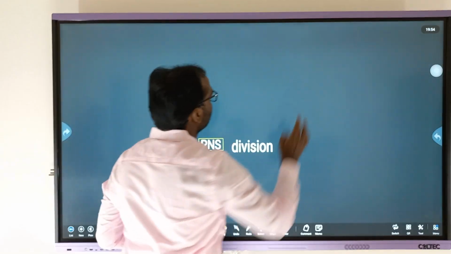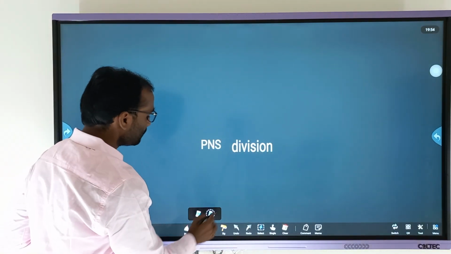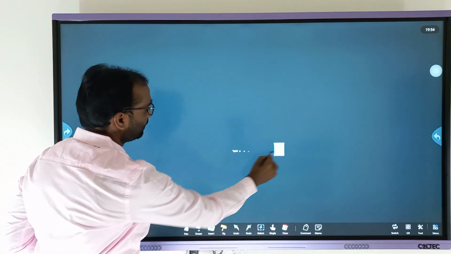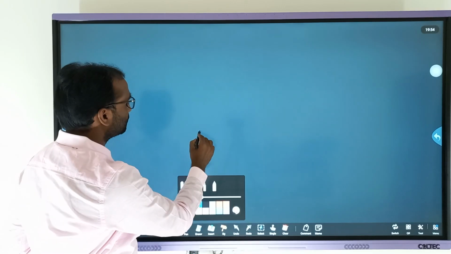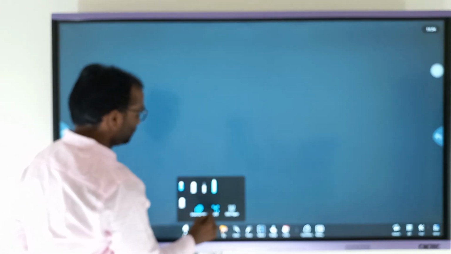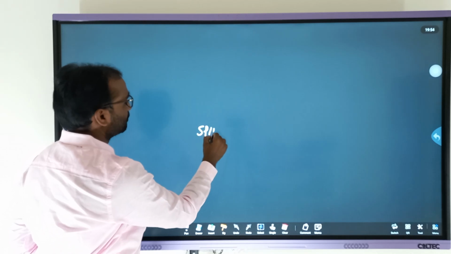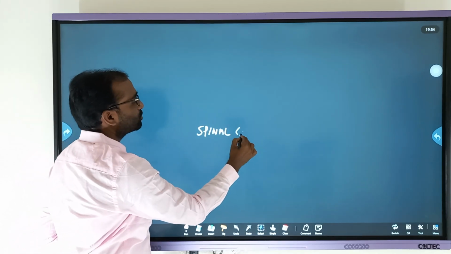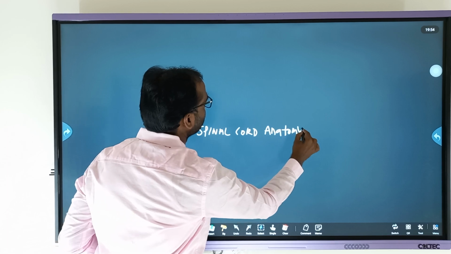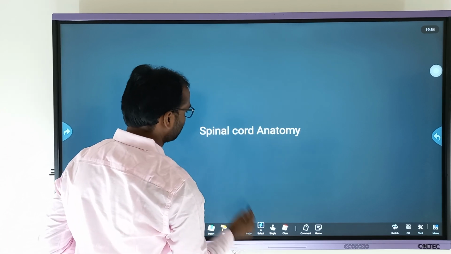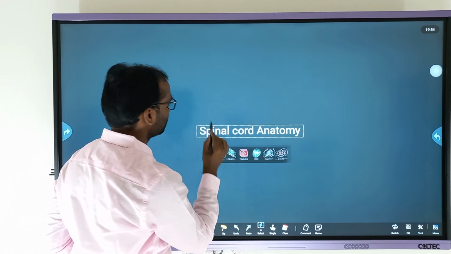Then other than that, we have the spinal cord. Then what is the spinal cord? As I told you, the spinal cord helps to analyze the information, right?